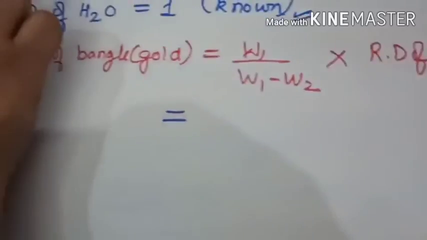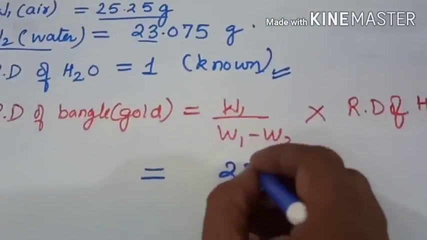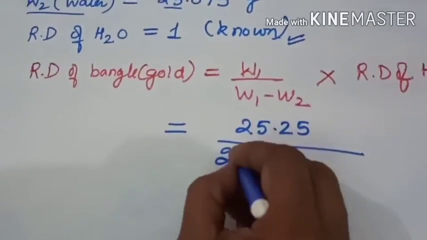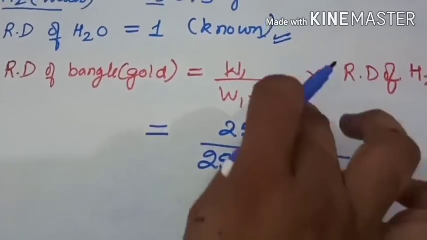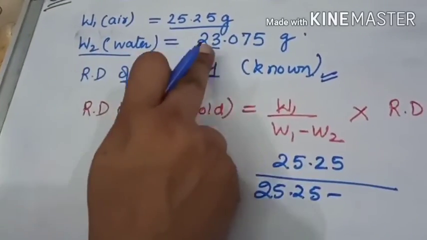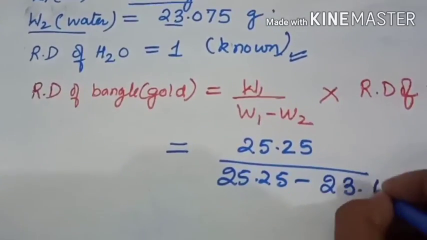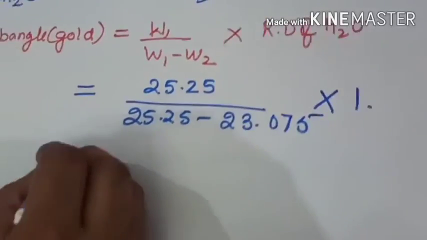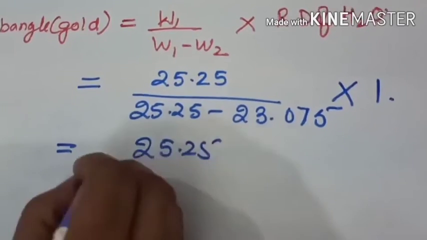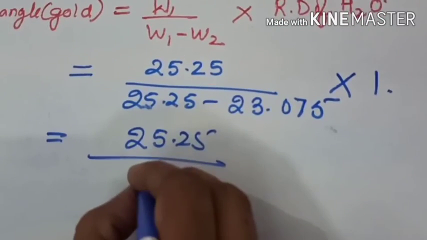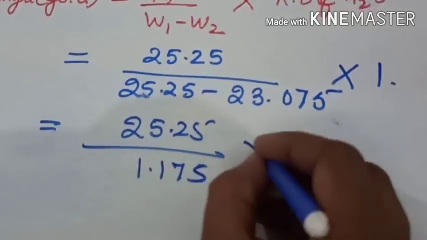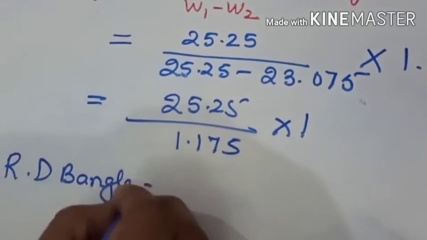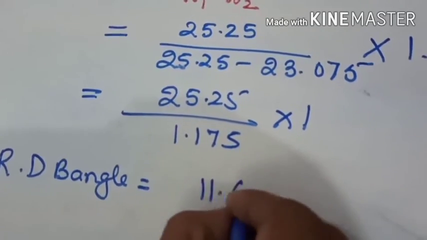W1 means weight of the bangle in air, that is 25.25, over W1, 25.25, minus W2, the weight of the bangle when immersed in water, that is 23.075. Multiply by the relative density 1. You will subtract, it will be 1.175 multiplied by 1. So the relative density of the bangle will come out to be 11.6.